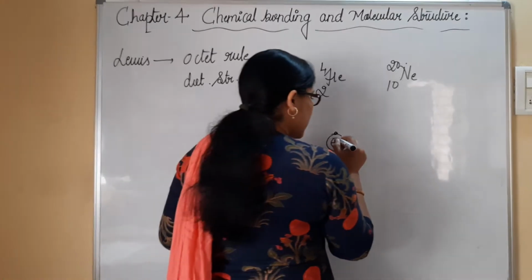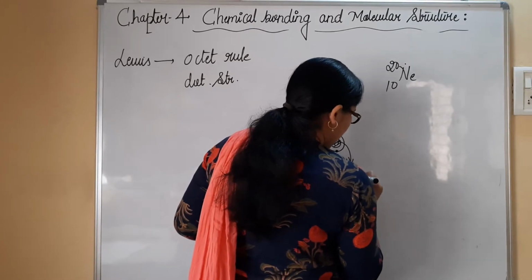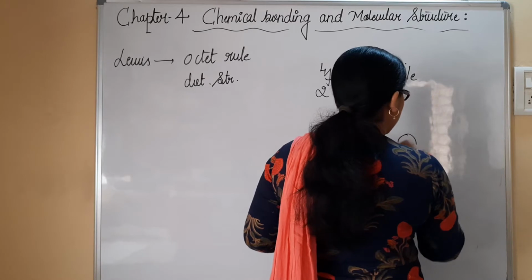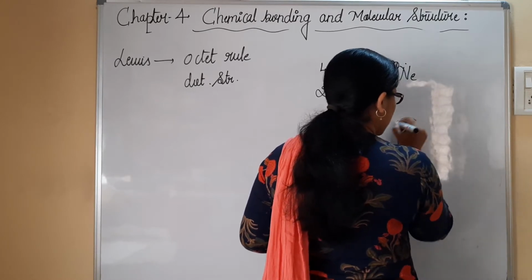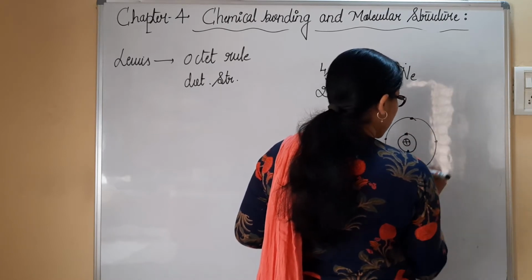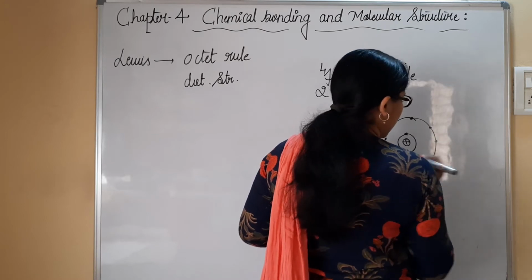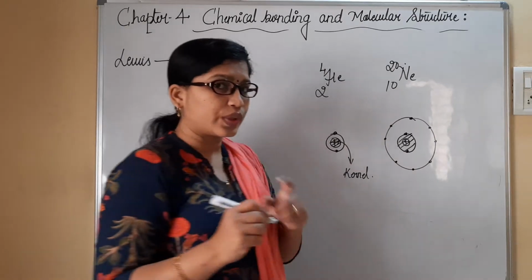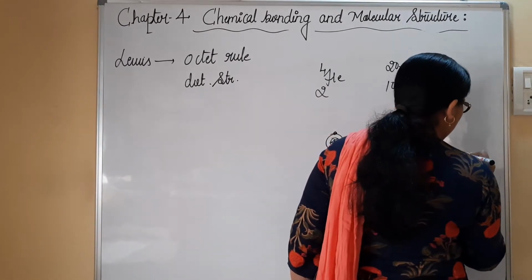Only the positively charged nucleus is referred to as the kernel. In neon, the octet is complete. This is the positively charged nucleus, with 2 electrons and surrounded by 8 electrons: 1, 2, 3, 4, 5, 6, 7, 8. In this case, the positively charged nucleus along with the first shell is referred to as the kernel.